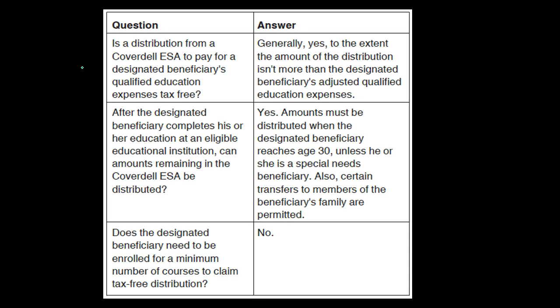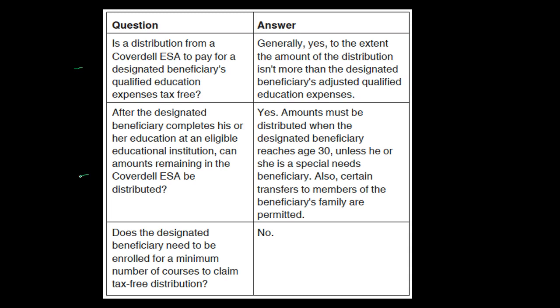First question, is a distribution from a Coverdell ESA to pay for the designated beneficiary's qualified education expenses tax-free? Answer, generally yes, to the extent the amount of the distribution isn't more than the designated beneficiary's adjusted qualified education expenses. So again, that's going to be the general rule here, that when we take the money out, if it's paid for the beneficiary's education expenses, and that would be the designated beneficiary's adjusted qualified education expenses, then we should be having what the intention was, which was for them to be tax-free. If not, then we could have tax consequences.